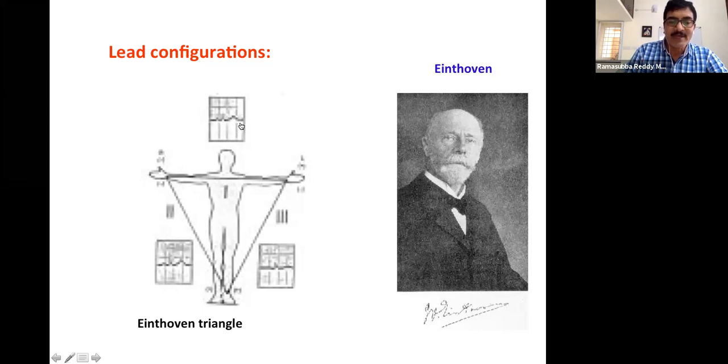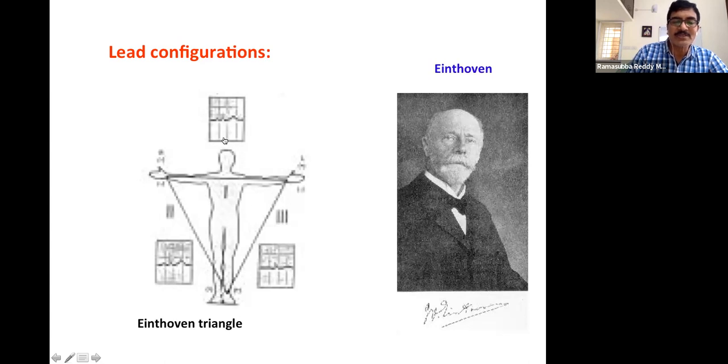Rather, if we keep one electrode on the right wrist and the other electrode on the left leg, and if we start recording, then we can see the waveform going like this. And if we keep an electrode on the left wrist and left leg and record the potential variation between these two electrodes, the waveform that we see is in this fashion.